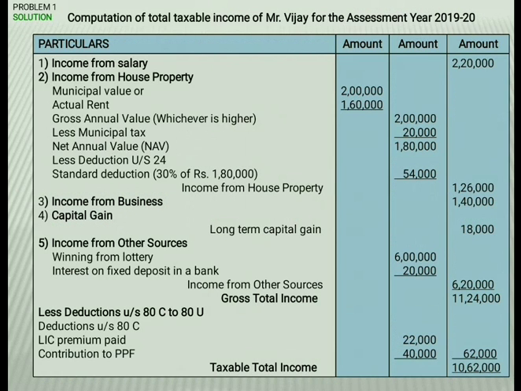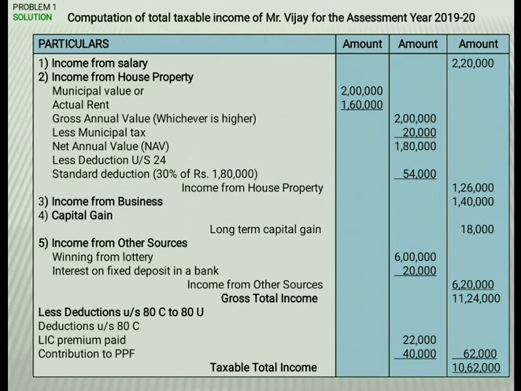That is 30% of rupees 1,80,000, which is 54,000. From 1,80,000 we deduct 54,000, and the remaining 1,26,000 is the income from house property.